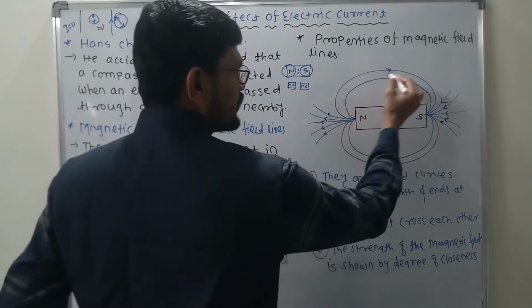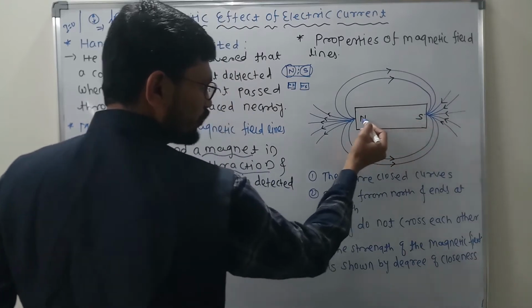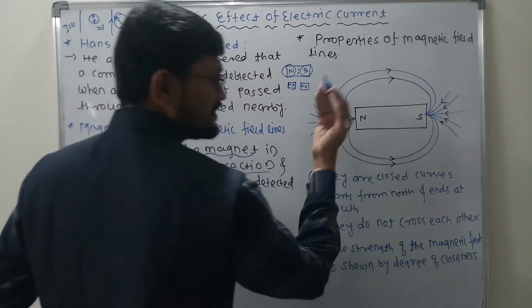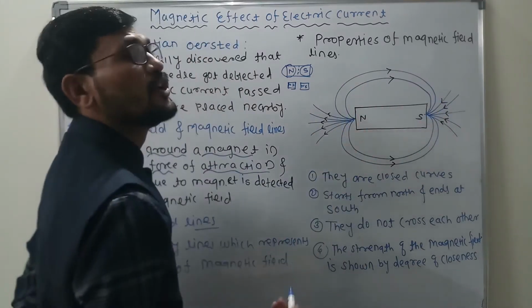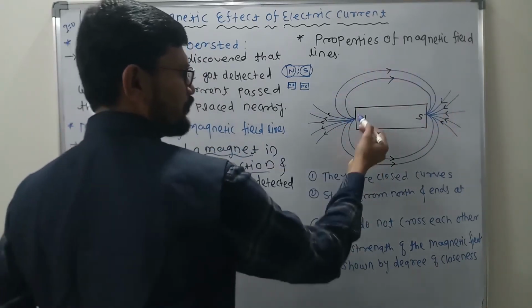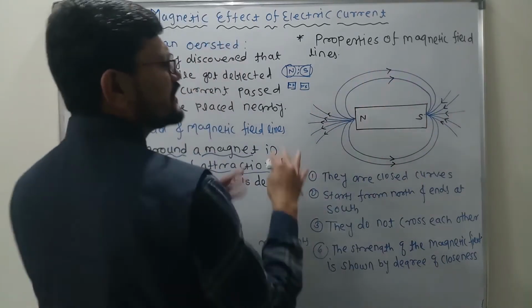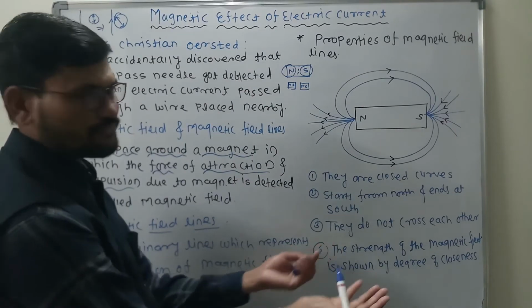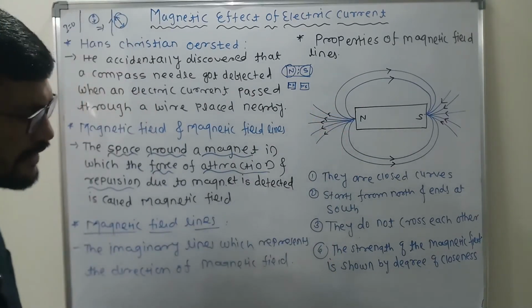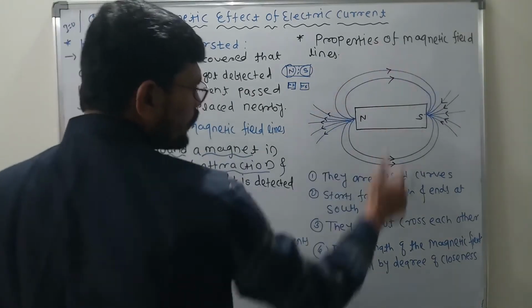Clear? They originate from the north pole and end at the south pole, and inside the magnet they travel from south to north, and outside the magnet they travel from north to south. How are they? They are closed curves. How are they placed? They are completely closed curves.